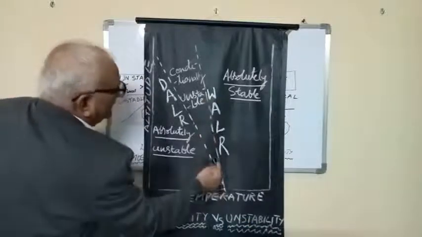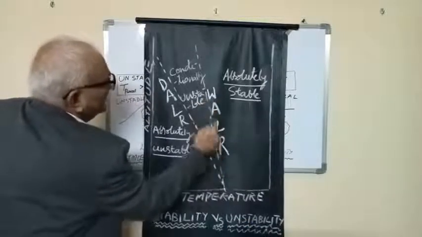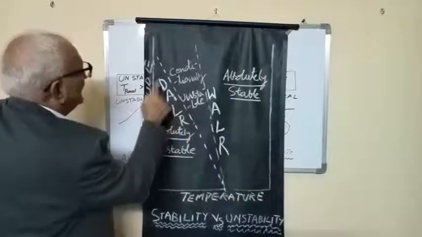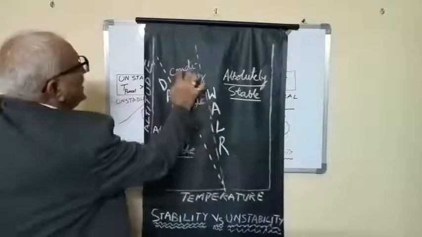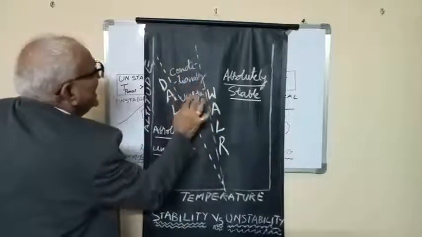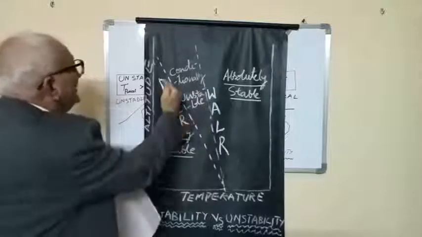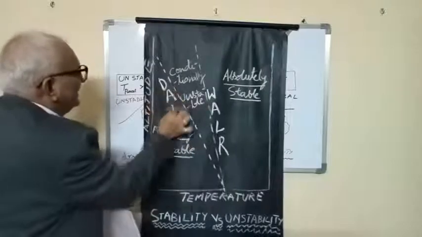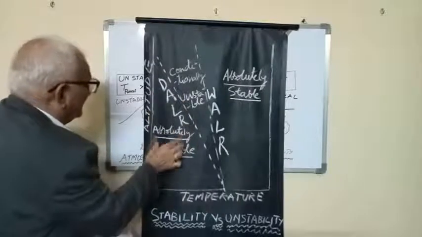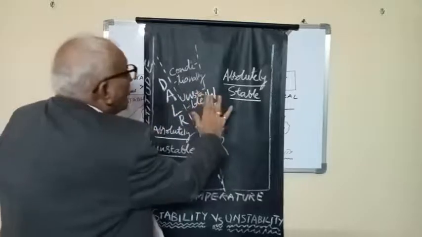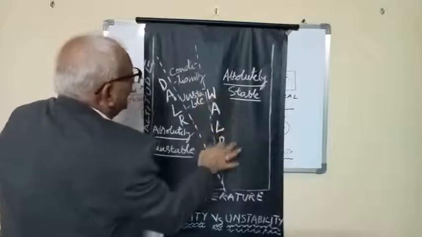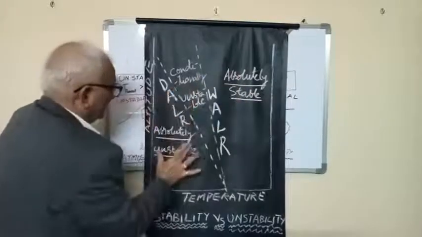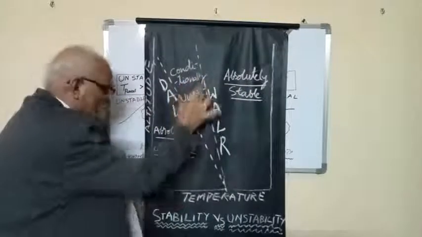This is the wet adiabatic lapse rate. This is the dry adiabatic lapse rate. In between these two, the atmosphere is conditionally unstable. Lesser than the dry adiabatic lapse rate, DALR, the atmosphere is absolutely unstable. More than the wet or moist adiabatic lapse rate, it is absolutely stable. So: absolutely stable, absolutely unstable, and usually conditionally unstable.